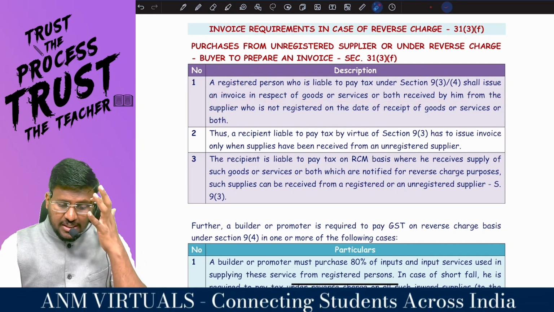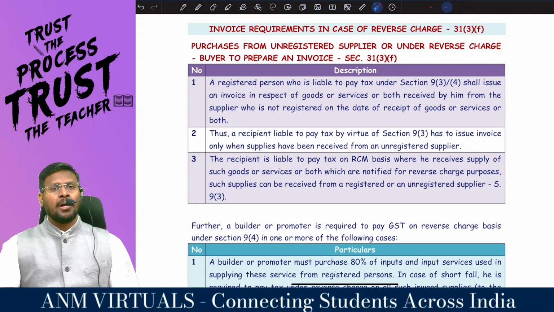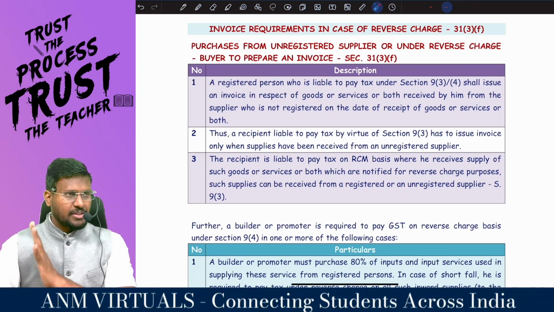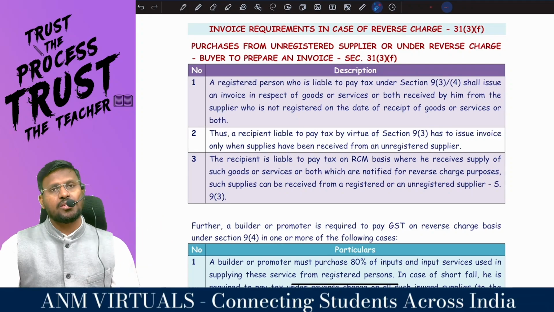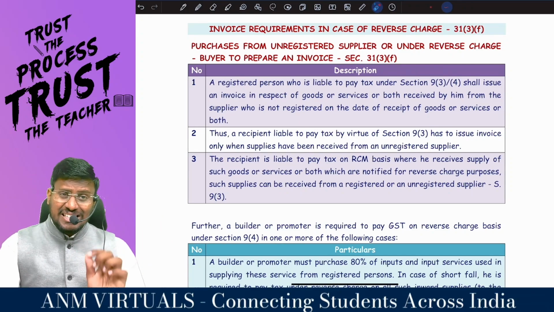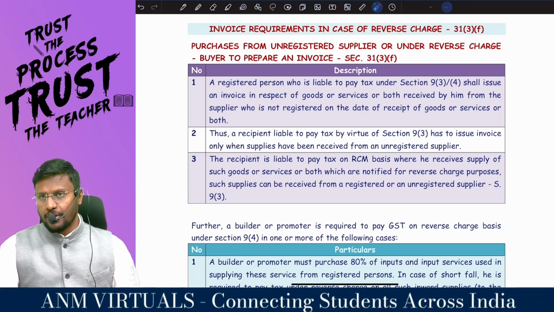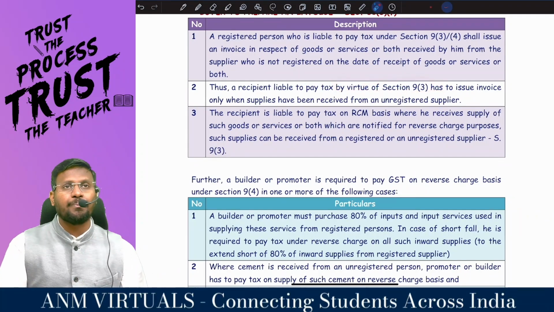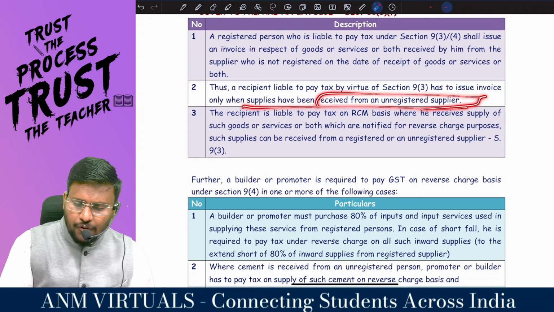received by him from the supplier who is not registered on the date of receipt of goods or services or both. So if the supplier of the 9.3 or 9.4 is an unregistered person and the recipient is a registered person, the recipient is supposed to raise the invoice. So not only will the tax liability fall on the recipient, but the person supposed to raise the invoice is also the recipient. Comfortable? Thus, a recipient is liable to pay tax by virtue of 9.3. He has to issue an invoice only when the supply has been received from an unregistered supplier.